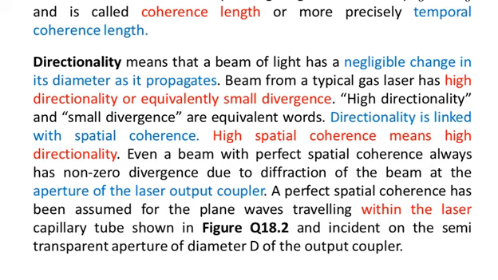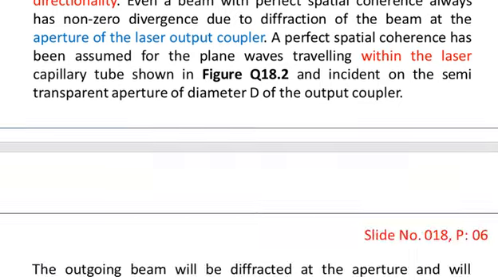So you see, we are talking about within the laser cavity, within the laser capillary tube, as shown in figure 18.2, and incident on the semi-transparent aperture of diameter d of the output coupler.